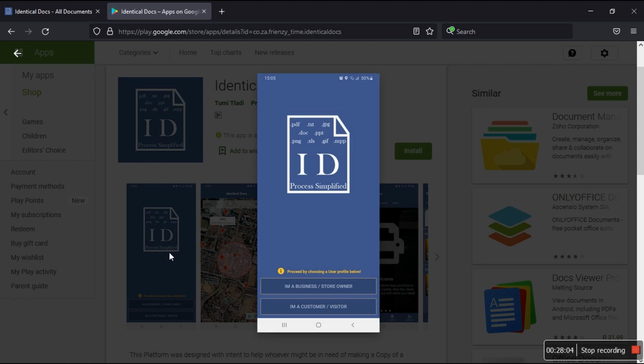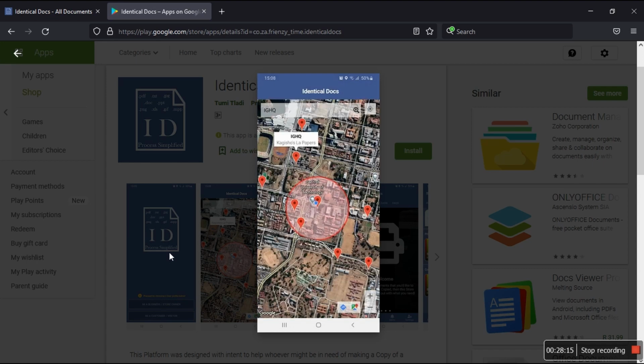And I'm going to this one, Karishola Papers. So I need to go to Westin. Click on the pin, and there I see IGHQ. I've just typed this in lowercase, and I'm gonna hit search. I just clicked on search, and now I'm here. This is on my phone, and I'm gonna go to services. Then I'm gonna go to the prices tab at the top. Okay, this is exactly what I see on my phone.